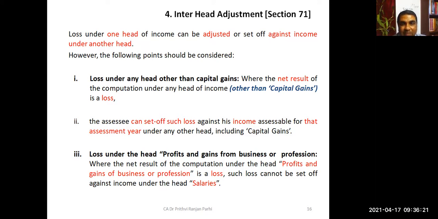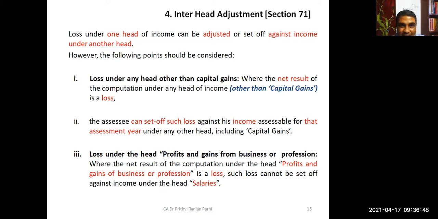Here the concept is loss under one head of income can be set off against income under another head. If there is a loss under the head house property, that can be set off against the profit of business. But there are certain conditions that we have to see.